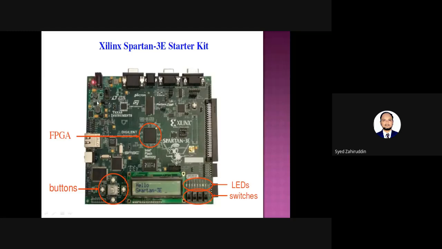This kit represents a starter kit. This particular IC chip is called FPGA. It will be considered the heart of the board. Surrounding this, a number of functional modules will be there. Buttons will be there, then LEDs in order to display the output, then an LCD display, and also switches in order to provide the inputs. All these functional modules together represent one FPGA kit.